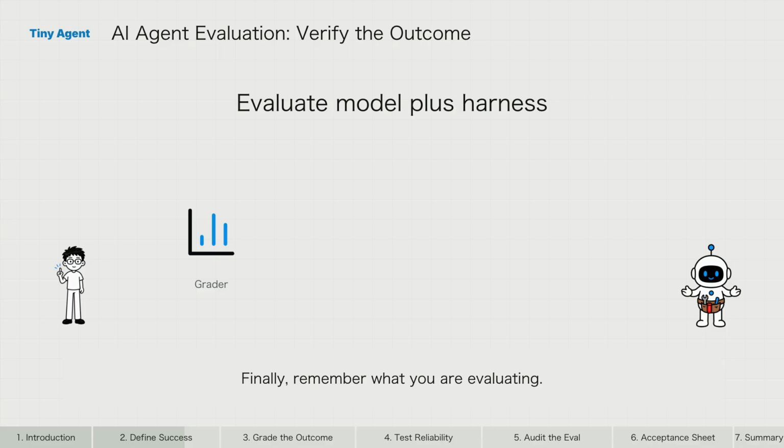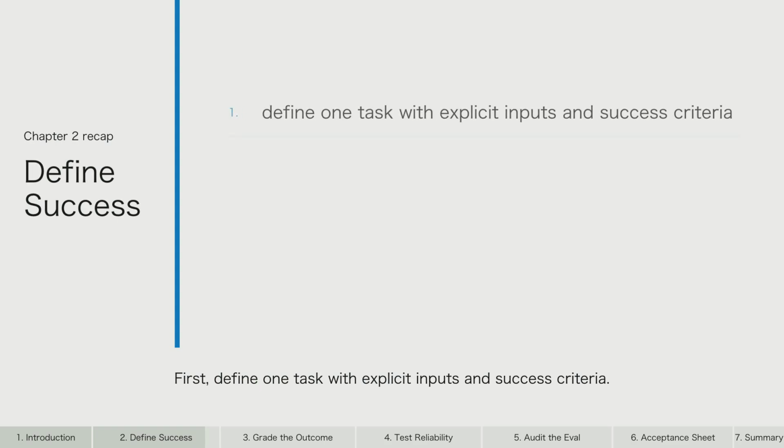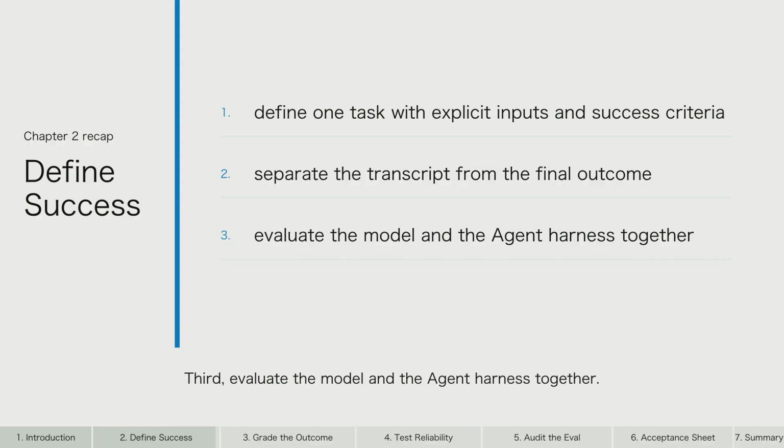Finally, remember what you are evaluating. An AI agent is not only a model. The harness supplies instructions, tools, state, and orchestration. A weak tool contract or unstable environment can make the same model fail, so the model and harness must be evaluated together. First, define one task with explicit inputs and success criteria. Second, separate the transcript from the final outcome. Third, evaluate the model and the agent harness together.